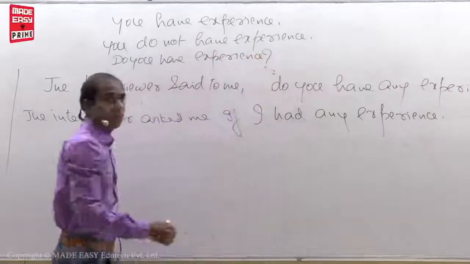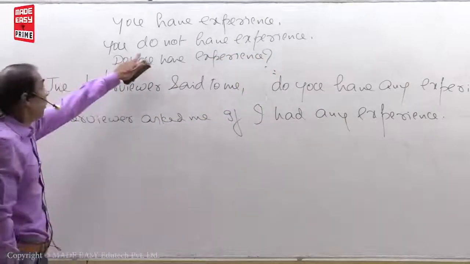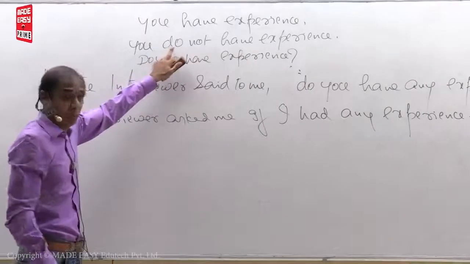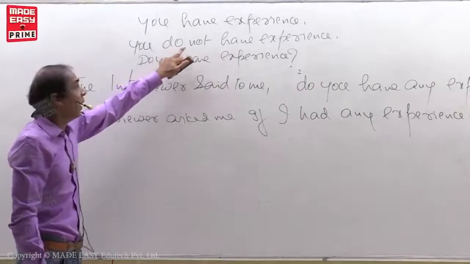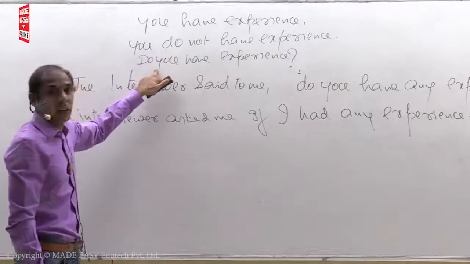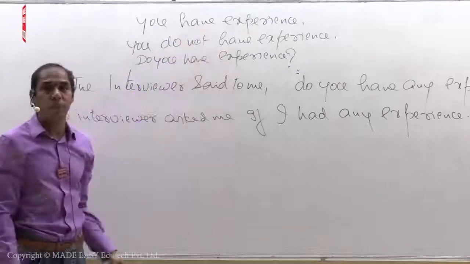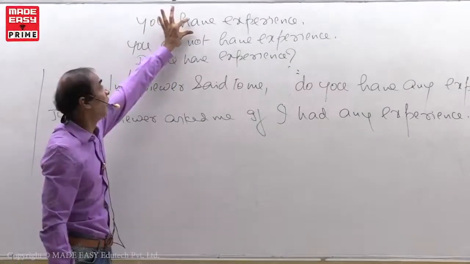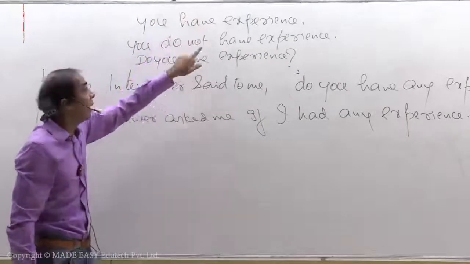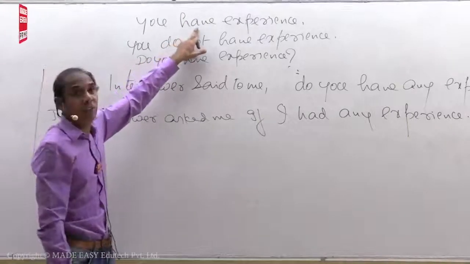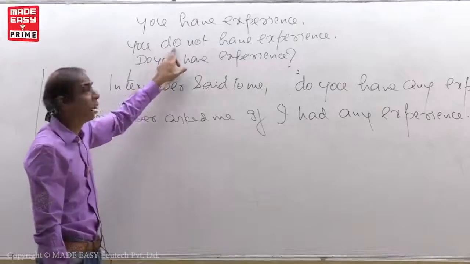So my students, if you find do or does in a negative sentence or in an interrogative sentence, it means the positive sentence is in present tense without s. When the positive sentence has present tense without s, in negatives and interrogatives you have to borrow do.